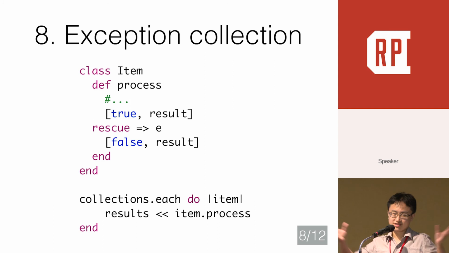So if you have thousands of data items, you don't want to stop every time an exception is raised. You want to get a final report to see it.